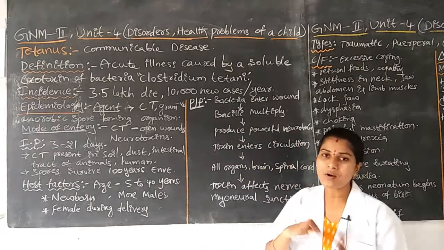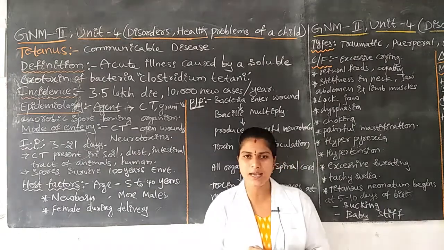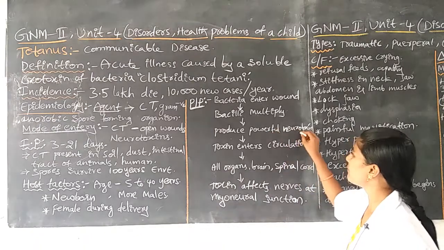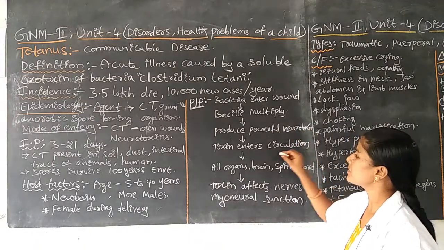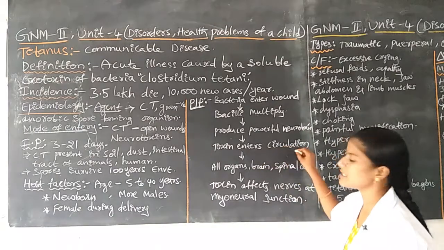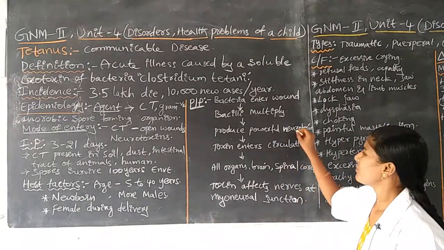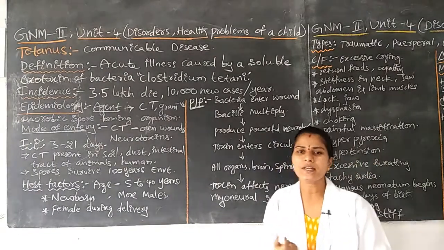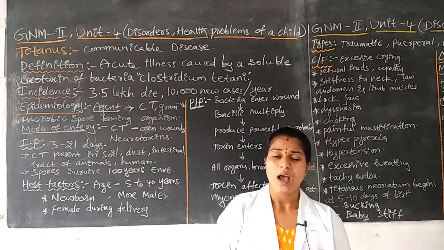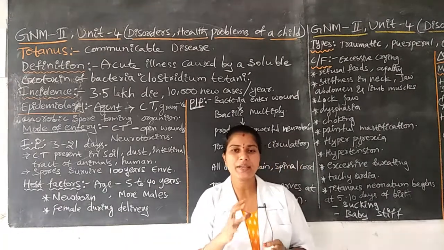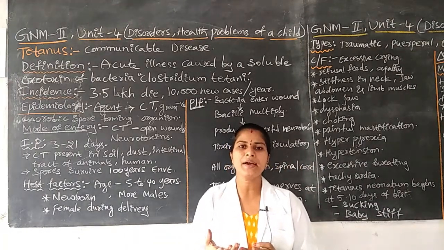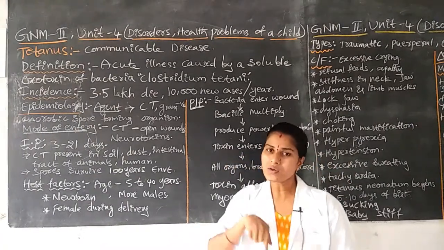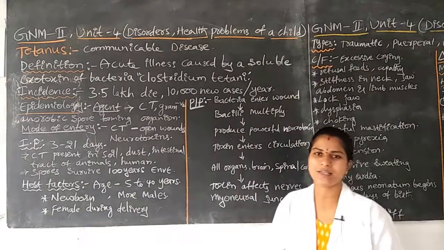The toxin will cause the disease condition, that is tetanus. After producing powerful neurotoxins, the toxins enter into the circulation. Once the body receives the bacteria, Clostridium tetani, through open wounds, the bacteria increase in size and number. The bacteria release toxins, and the toxins enter into the circulation.